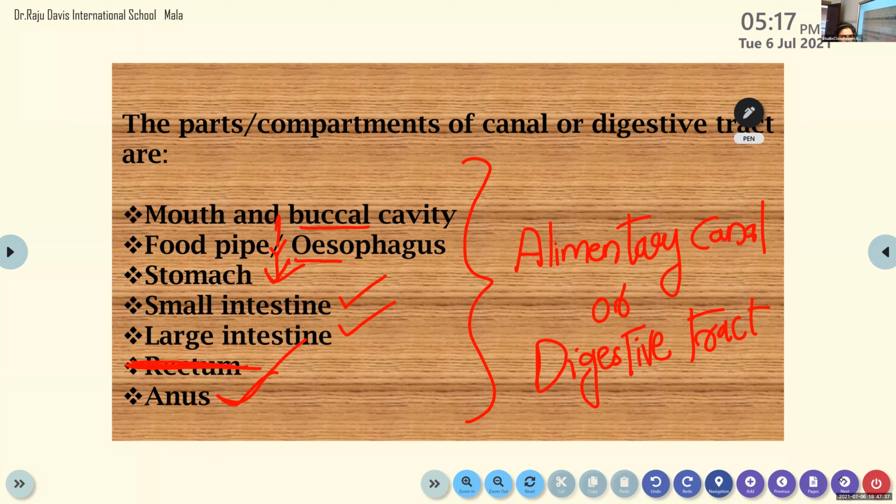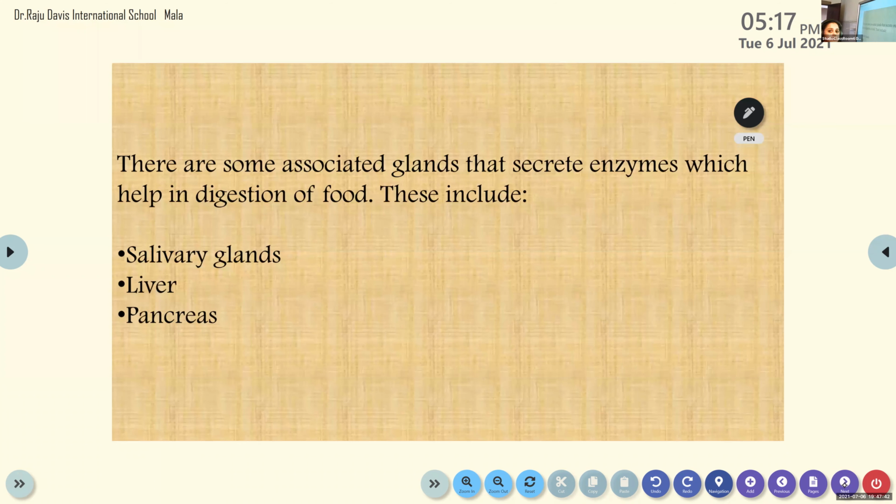Okay. In association with these different compartments of the alimentary canal, we have some glands that secrete the digestive juices, and these digestive juices convert the complex substances of food into simpler ones. So what are the glands associated with the alimentary canal or the digestive tract? They are the salivary glands, liver, and pancreas.